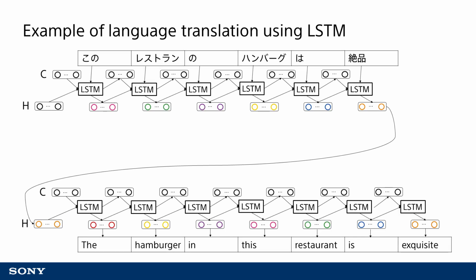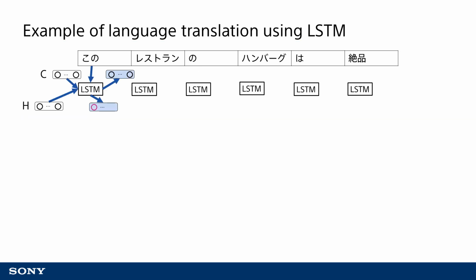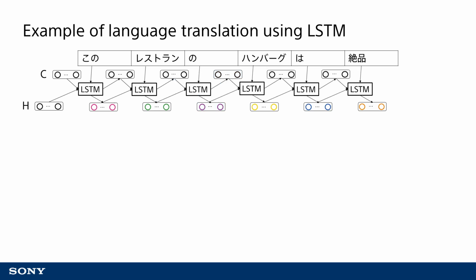Before we discuss using attention, let's first take a look at the basic neural network used to translate input sentences via LSTM in a recurrent neural network. I have discussed recurrent neural networks in LSTM in past videos, so please check those out. The top part of the network used for LSTM-based machine translation extracts features from the first word via an encoder. Features of the next word are extracted from the next word and the features of the first word. This process is repeated to extract features from all words.